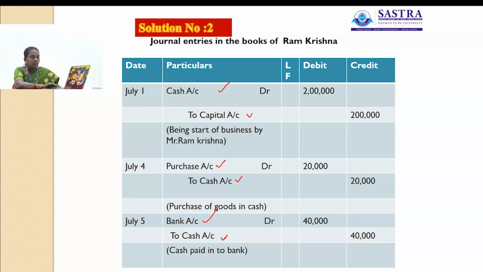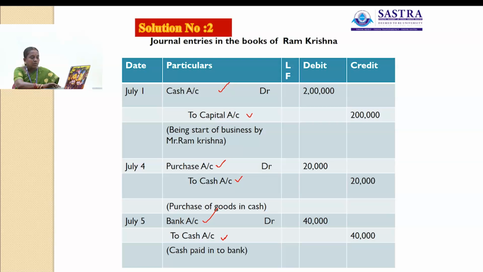So furniture account will be debited, cash account will be credited, rupees 18,000. Next one is wages paid. Here wages account debit to cash, rupees 4,000. Next one is interest received. Here interest received, that is the income for the business.